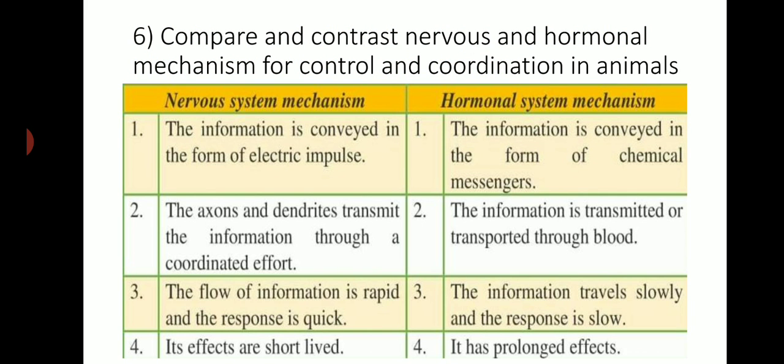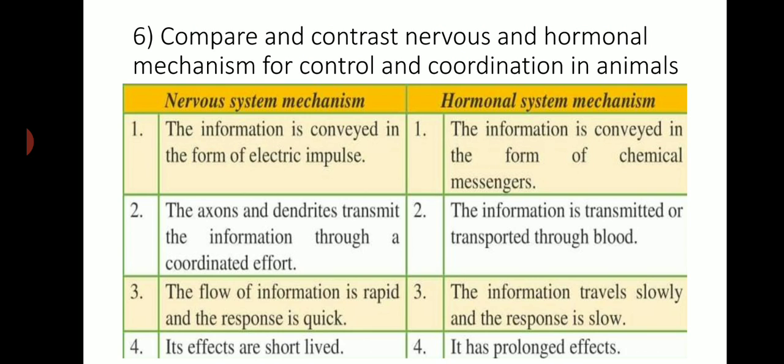And the last question, compare and contrast nervous and hormonal mechanisms for control and coordination. So the difference between the nervous system and the hormonal system. In the nervous system, messages pass in the form of electrical impulses. But in the hormonal system, the information is conveyed in the form of chemical messengers. In the nervous system, the axon and dendrites transmit the information through coordinated effort.